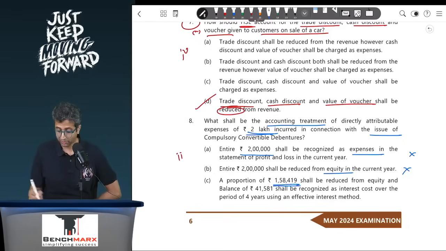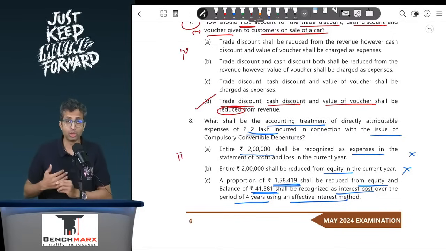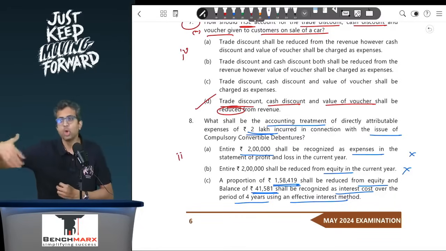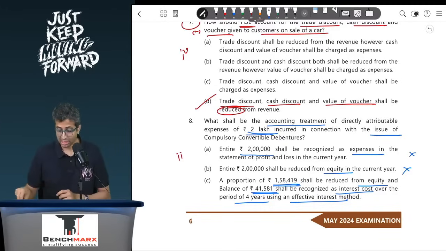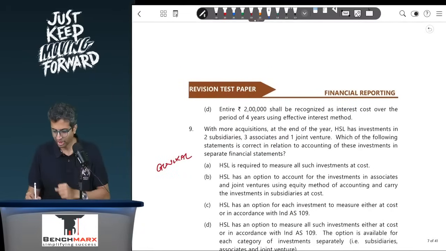A proportion of 158,419 should be reduced from equity, and the balance 41 shall be recognized as interest cost over a period of 4 years using effective interest. Now, a student generally is a little confused over here. They said, sir, 41,000 should be reduced from the liability component. They are not mentioning that. Yes, it is ultimately reduced from the liability component, but the way EIR works, that balance will be recorded. The transaction cost is actually recorded in the form of a higher effective rate, and hence point C appears to be the right answer. We'll just verify and see point D as well. Entire 2 lakhs shall be recognized as interest. Well, that is clearly wrong.